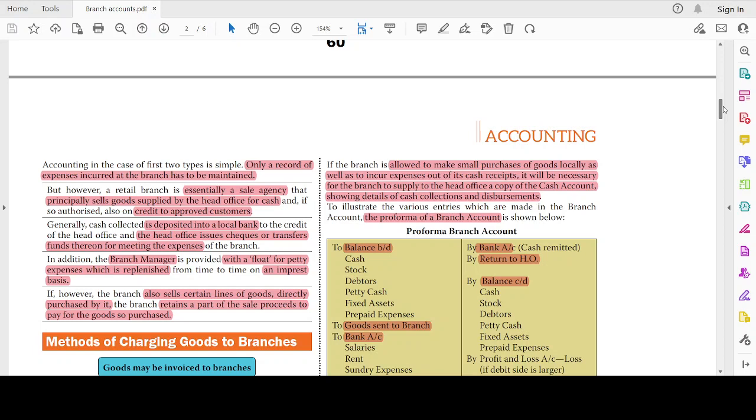That means that if the branch is procuring some goods from a supplier other than the head office, then the sale proceeds with respect to such sale of goods will be retained by the branch, which will be used for settling the expenses in relation to it, or the purchase related cost.